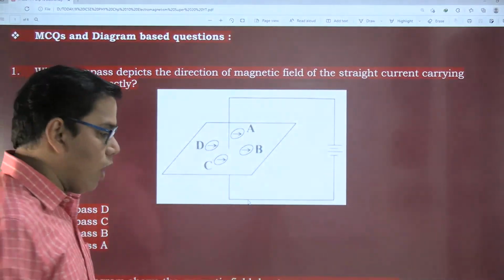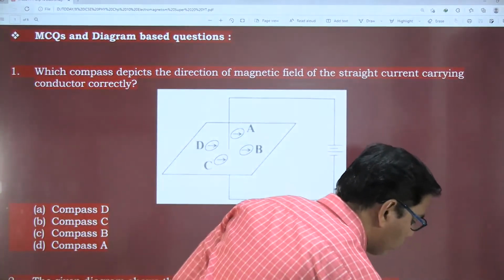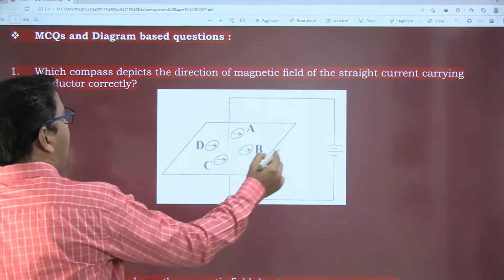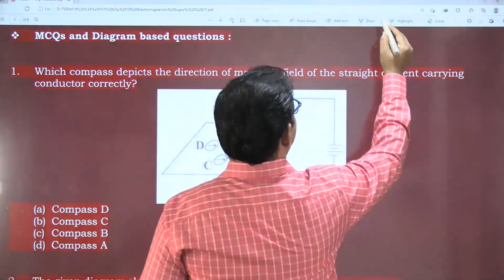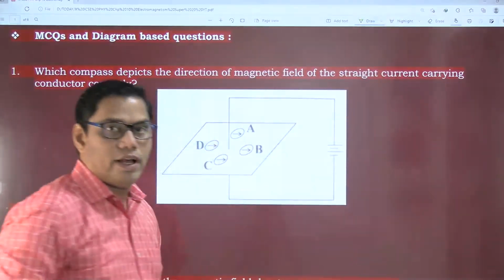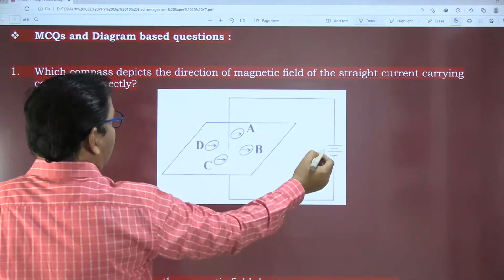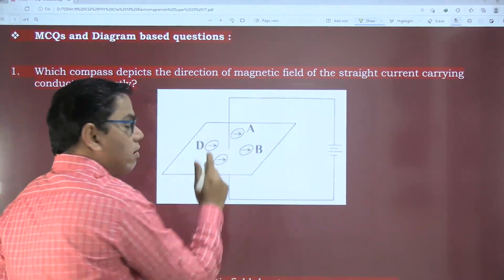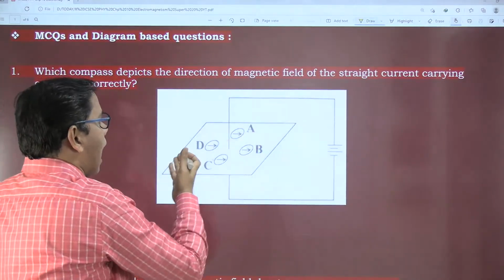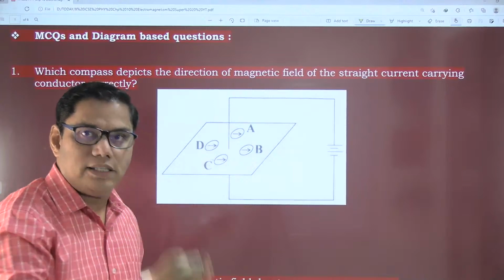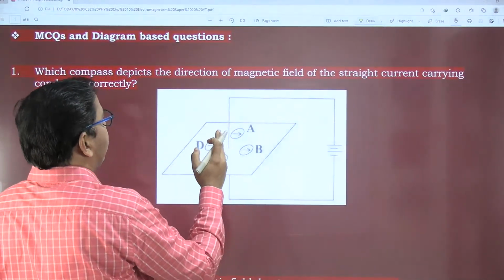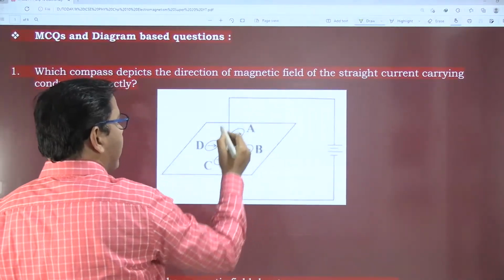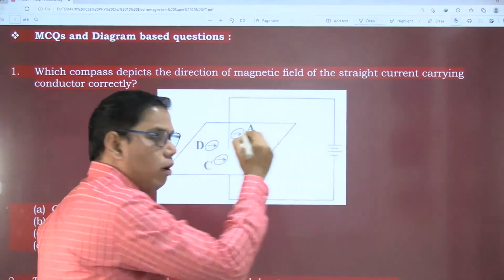I hope this question one is clear to you all. You could see only a few options, okay, now it's absolutely fine. So here we have a battery. Look at this question very carefully. The compass depicts the direction of the magnetic field. Here we have four compasses placed on a cardboard, and these compasses are depicting a magnetic field, the magnetic field of a straight conductor carrying current. So this is a straight conductor carrying current attached to a battery.